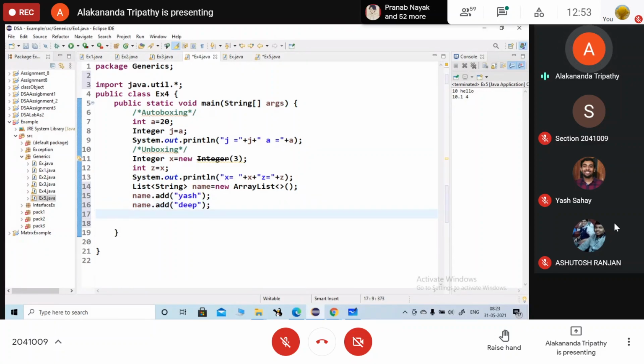This is a list. So if I want to print the value, so what do I need to write?